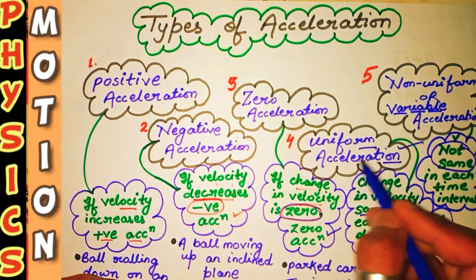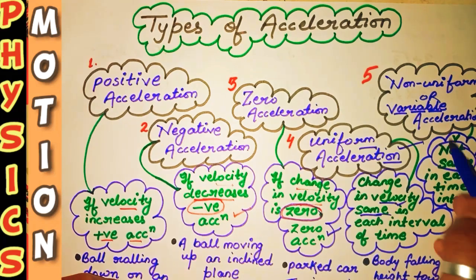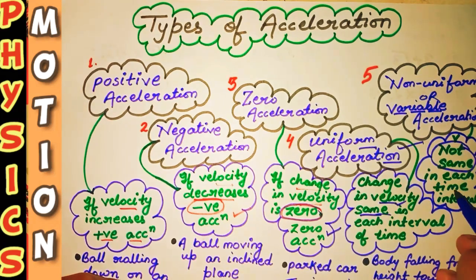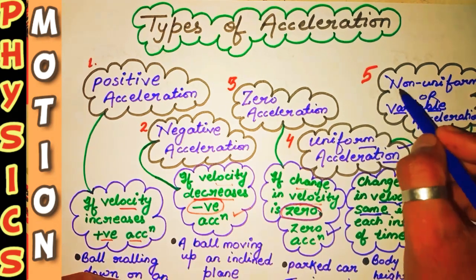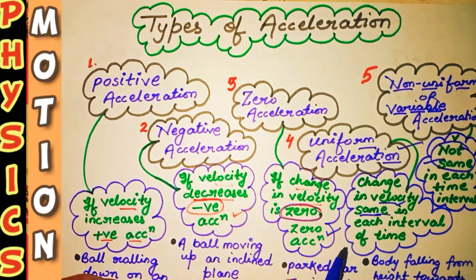In uniform acceleration at every interval of time the change in velocity is same. But in the non-uniform case, at each interval of time the uniform velocity is not attained all the time, so it is coming under what? Non-uniform acceleration. Now I am showing you some examples of each type of acceleration to clarify it in detail.